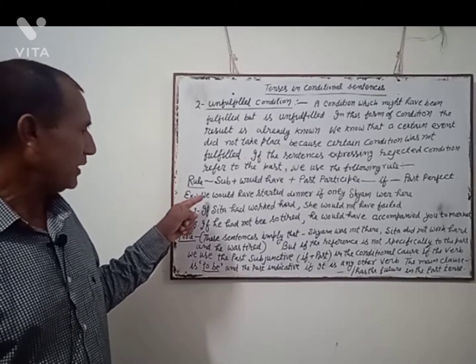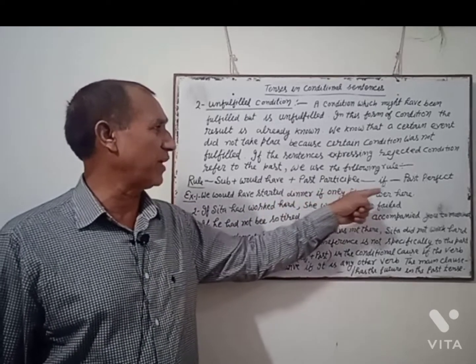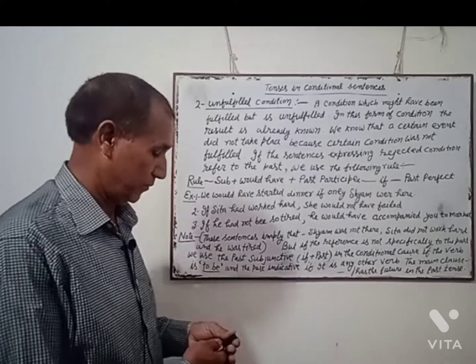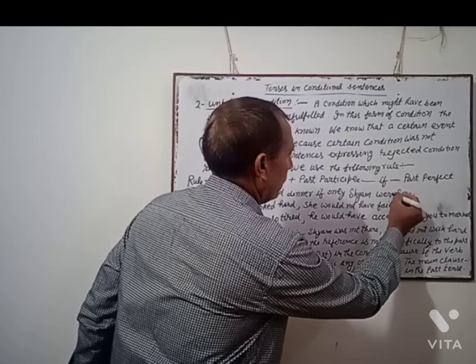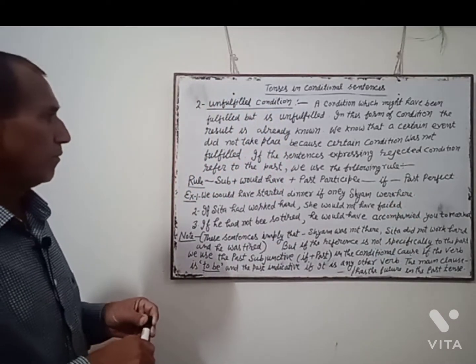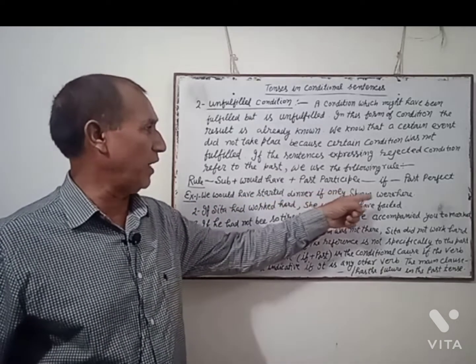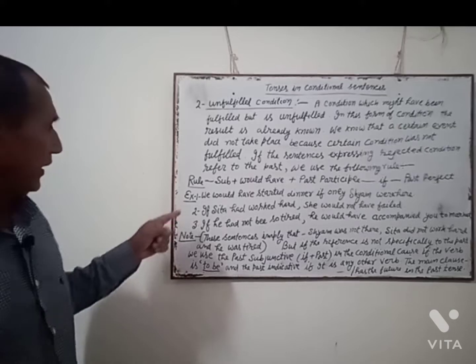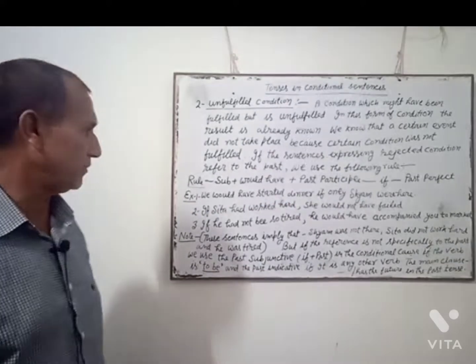Examples: we would have started dinner if only Shyam were here. If Sita had worked hard, she would not have failed.